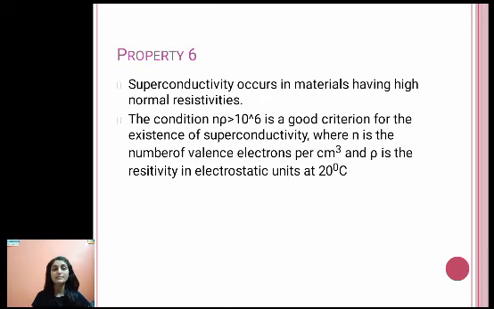Superconductivity occurs in materials having high normal resistivities, and for this there is one condition, which is n into rho should be greater than 10 raised to 6. Here n is the number of valence electrons per centimeter cube, and rho is the resistivity in electrostatic units at 20 degree Celsius. So suppose you have any material for which n into rho is greater than 10 raised to 6, then you can say that is a condition for a material to be superconductive in nature.